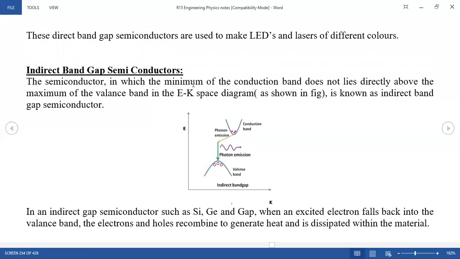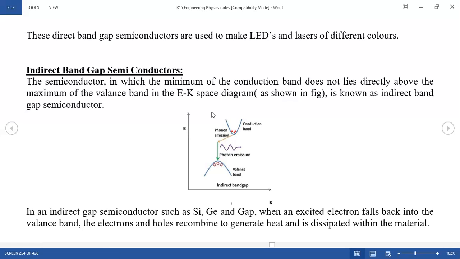See the indirect band gap semiconductors. See the diagram itself. This is your valence band and this is the conduction band, but the position of the conduction band does not exactly lie with the position of your valence band; it is shifted a small distance. So the minimum position of the conduction band cannot exactly lie with the valence band.